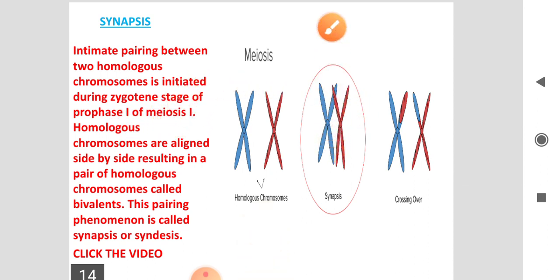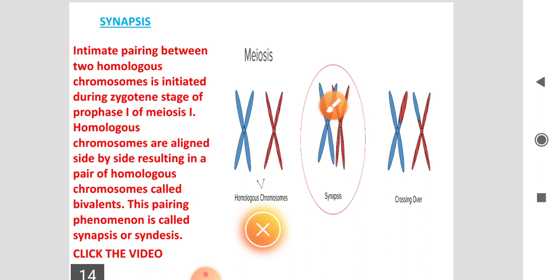The blue color and red color, these two are the homologous chromosomes. These two homologous chromosomes are aligned side by side, resulting in a pair of homologous chromosomes,